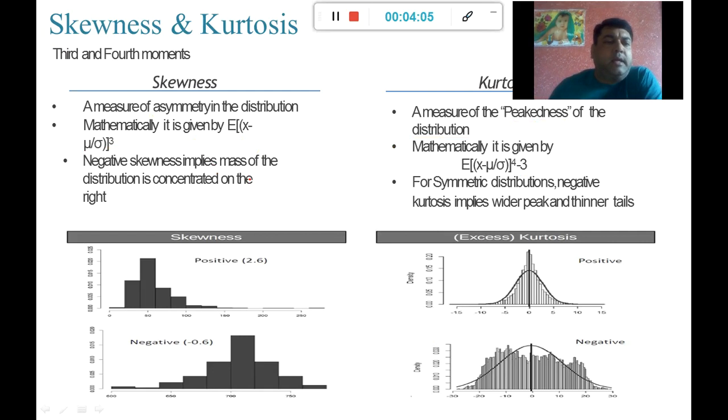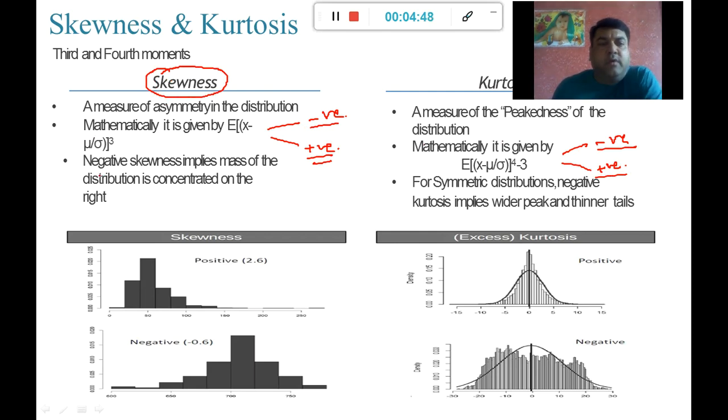Because it is a mathematical formula, it gives me some numerical values. That value can be either negative or positive. Even for kurtosis, it is going to give me values, and that value can be either negative or positive. Based on the negativity or positivity of those values, the differentiation of skewness and kurtosis changes.